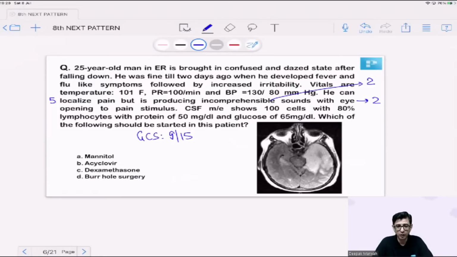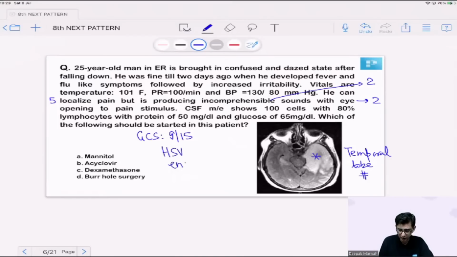There is an MRI of the patient which is also given at the same time, and you can pick up that in this patient the predominant involvement, because you can see in the MRI there is evidence of cerebral edema, and this cerebral edema is showing a predilection to the involvement of the temporal lobe of the brain. Considering the fact that a person is having CSF lymphocytosis and the temporal lobe of the patient is involved, the diagnosis of this patient would be kept as herpes simplex encephalitis.